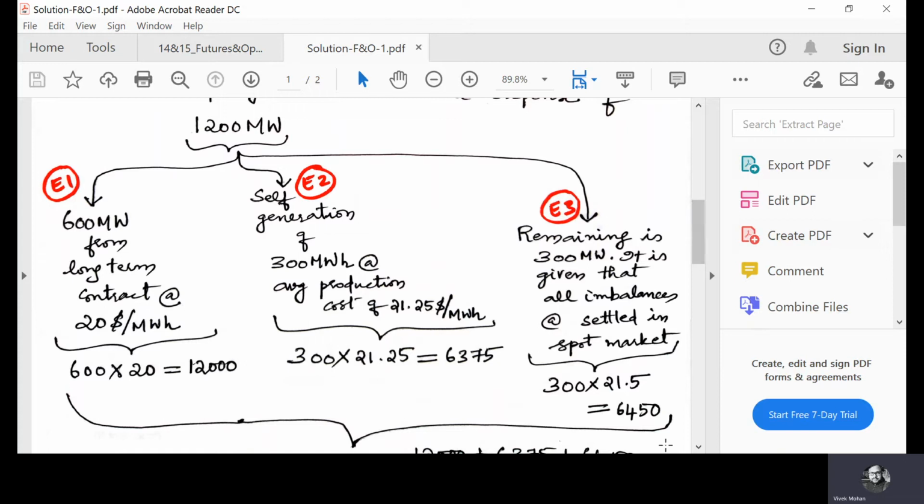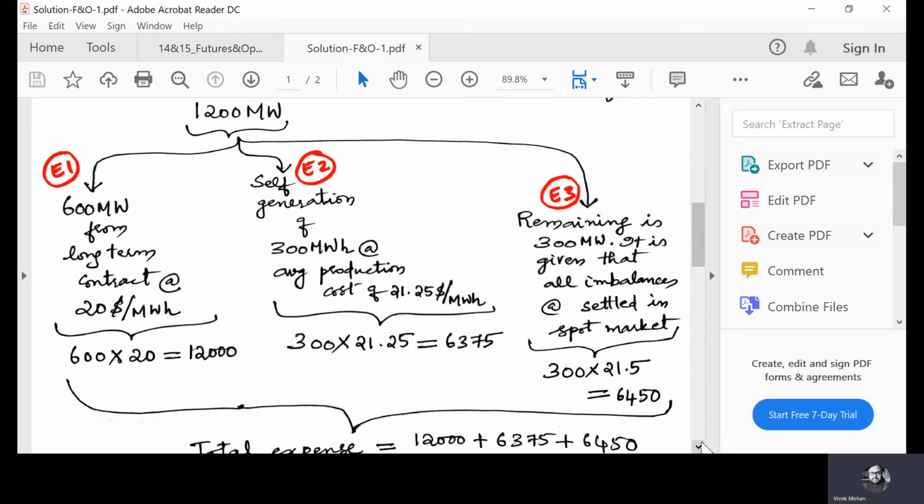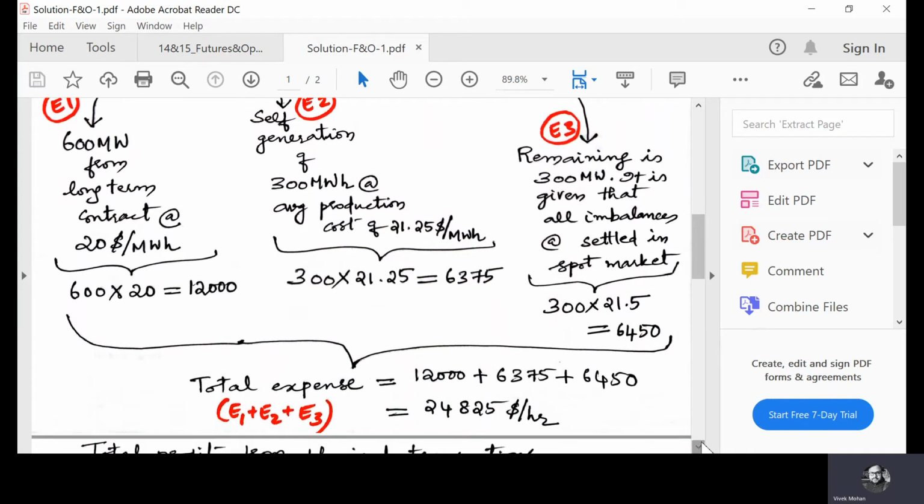Now it is given in the question that all imbalances are settled at the spot market. So the spot price is given as 21.5. The remaining power is purchased from the spot market, so that expense is 300 into 21.5, which is equal to $6,450.